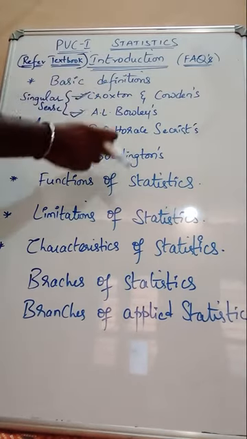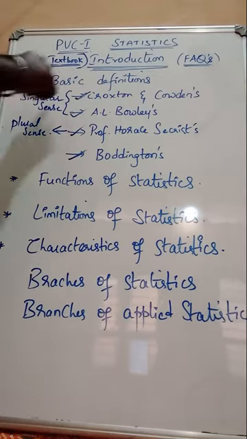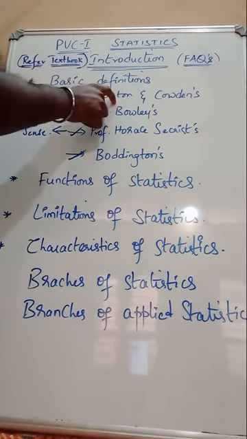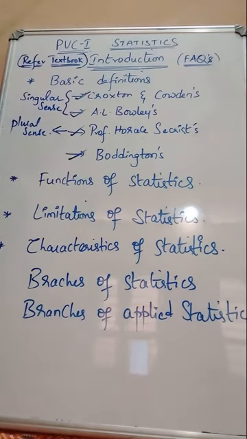Croxton-Cowden, A.L. Bowley and Boddington, these three are singular sense, where the definition has been derived in a singular way. And Professor Horace Secrist's is a plural sense, isn't it? So these are the basic definitions of Croxton-Cowden, A.L. Bowley, Professor Horace Secrist as well as Boddington.